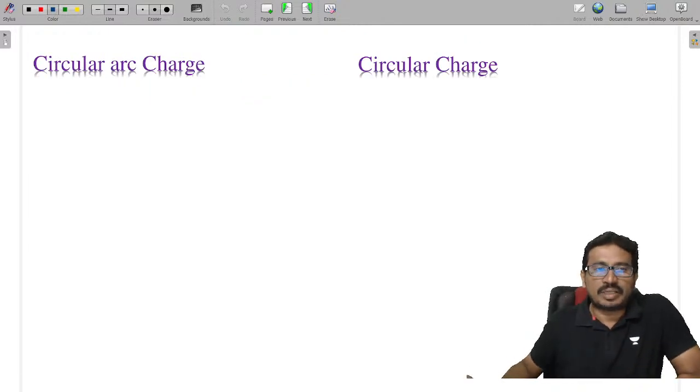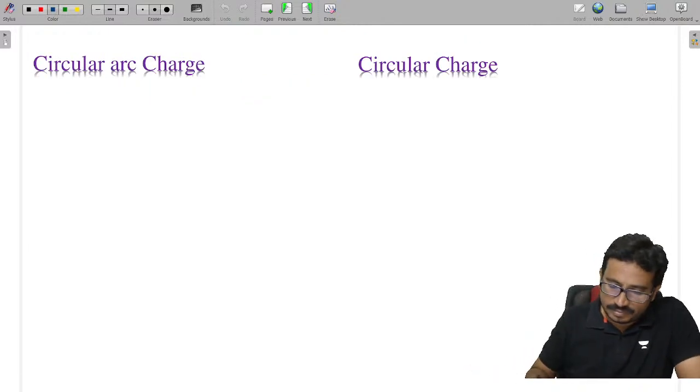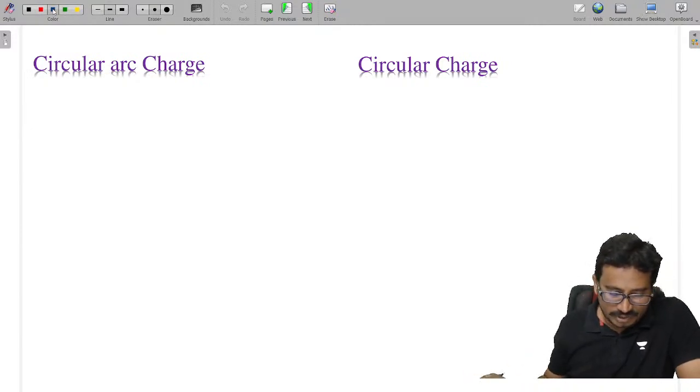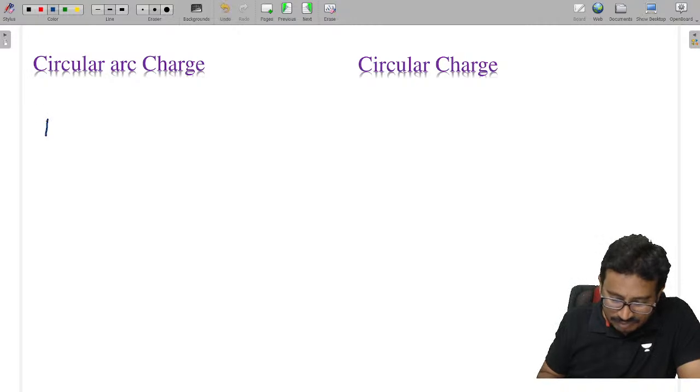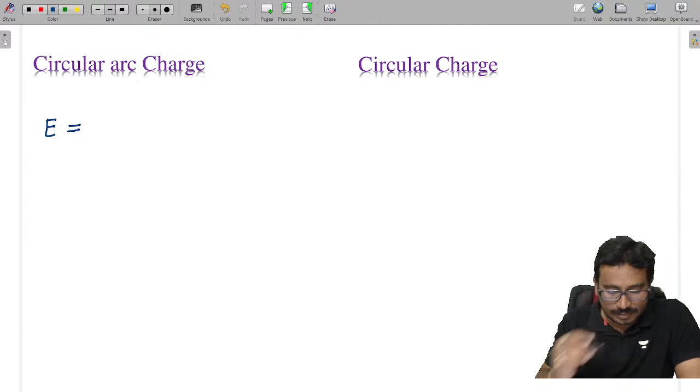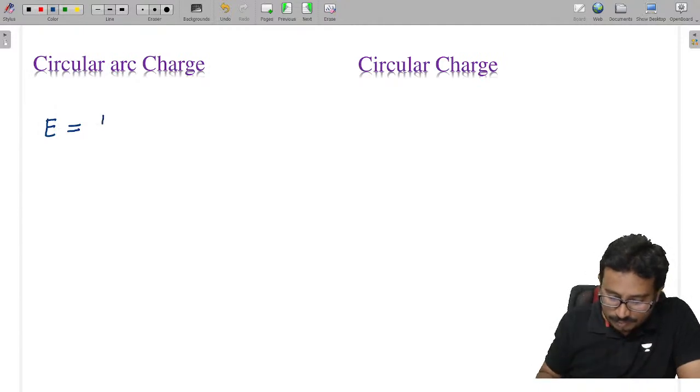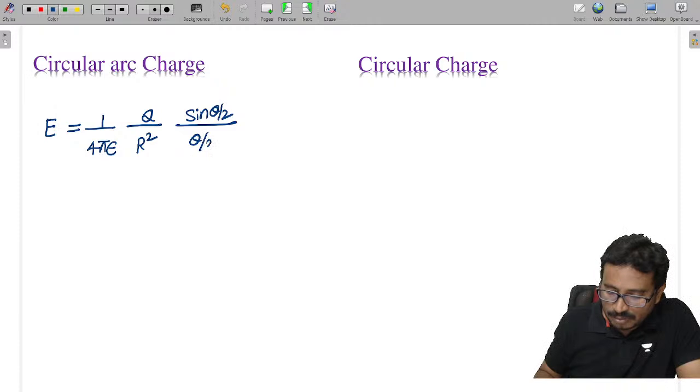And the circular arc. The electric field for the circular arc, at the center, is E equal to 1 by 4 pi epsilon into q by r square into sine theta by 2 by theta by 2.